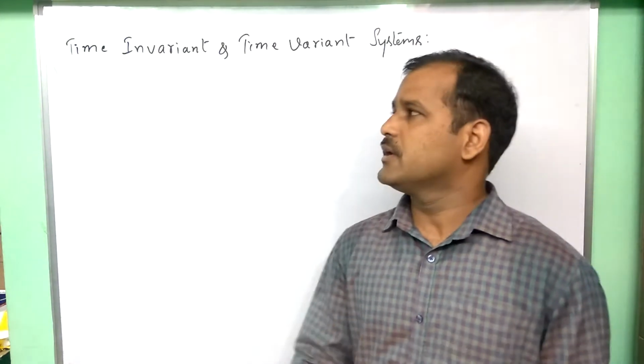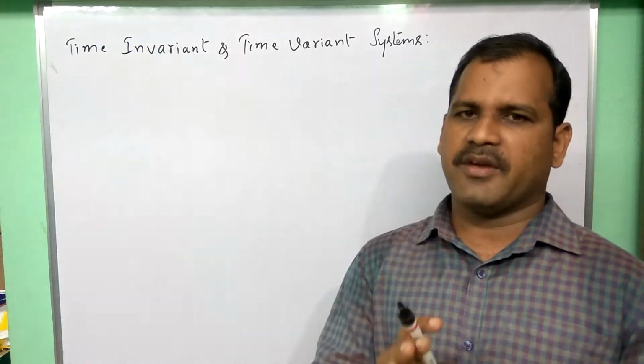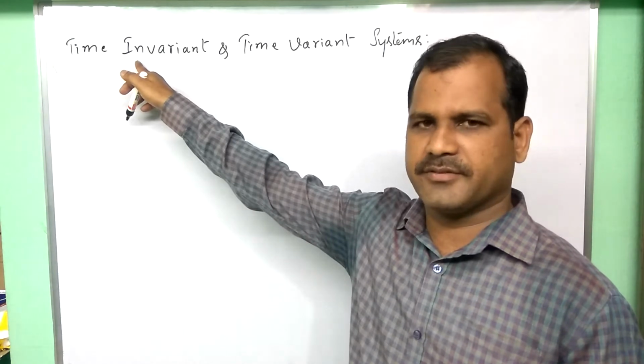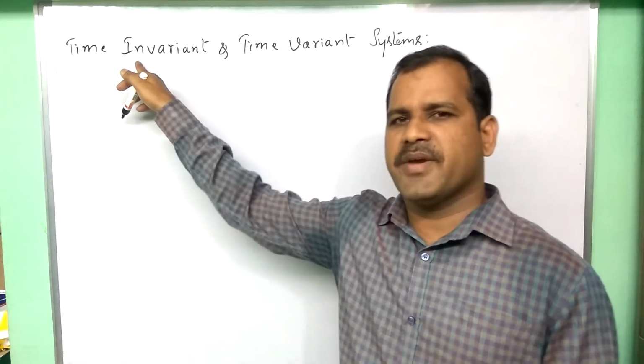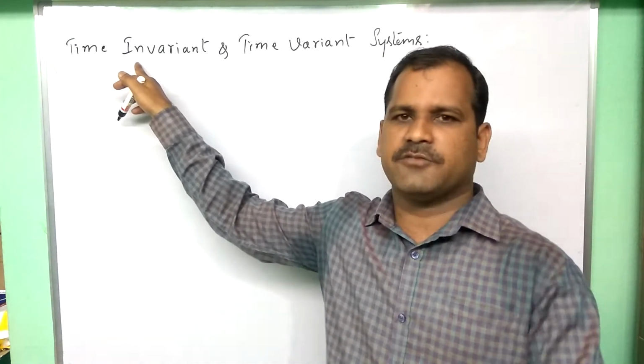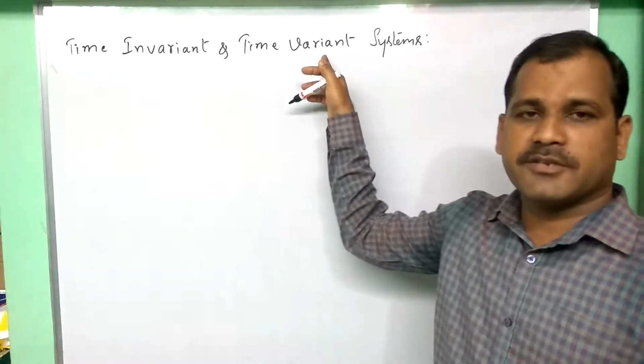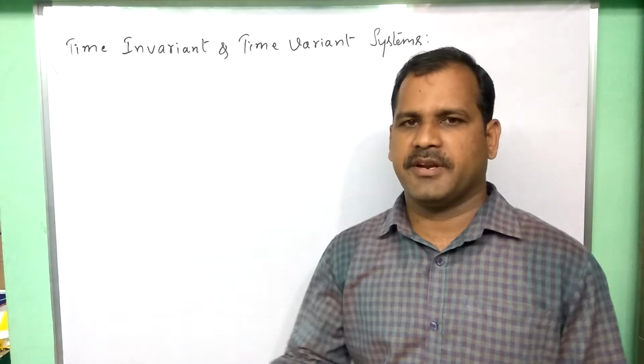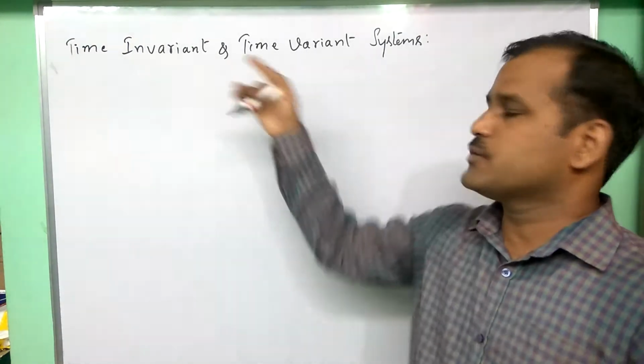Let us recall. If a system's characteristics or behavior does not change with time, then we say that the system is a time invariant system. If the system behavior or characteristics change with respect to time, then the system is said to be a time variant system. And how do we verify the system equation, whether it belongs to which of these two categories?